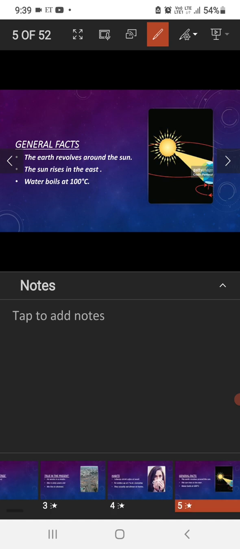And then general facts, and you can see it here. The earth revolves around the sun. As the earth is singular in nature, we have to add s or es to the main verb, that is "revolve" here, and we have added s to indicate that it is in present tense. It is a general fact that can't be changed. Another example is: Asia is the biggest continent in the world, right? Can you change the fact? No, you absolutely can't change it. So we have to represent things in simple present tense.